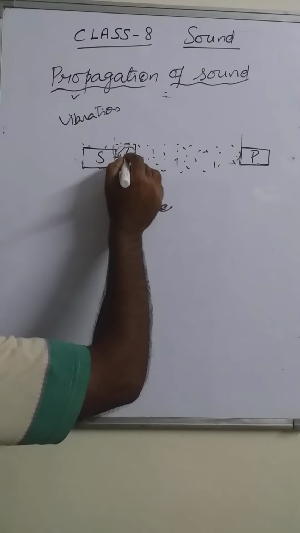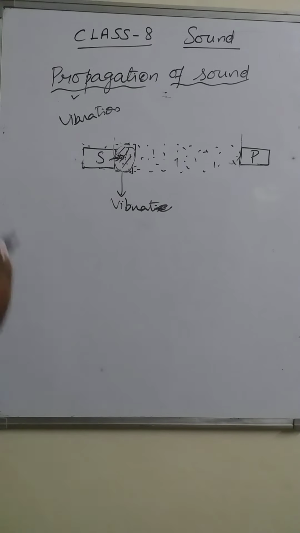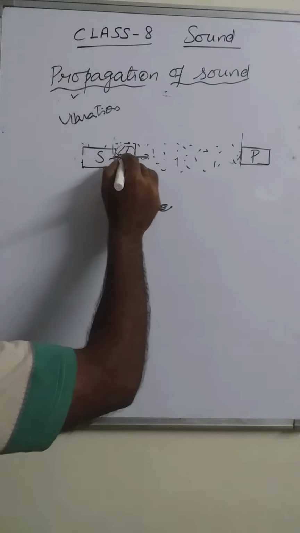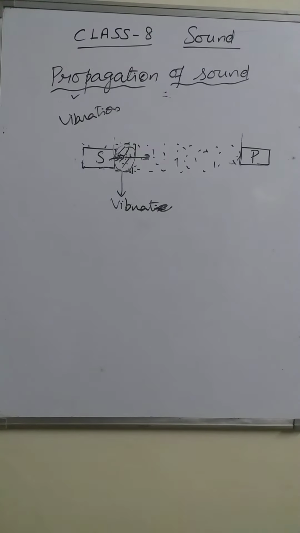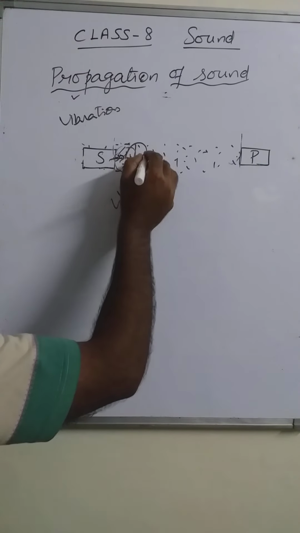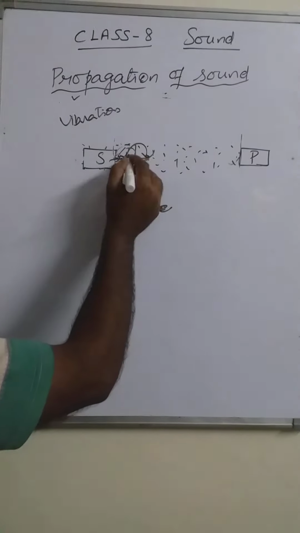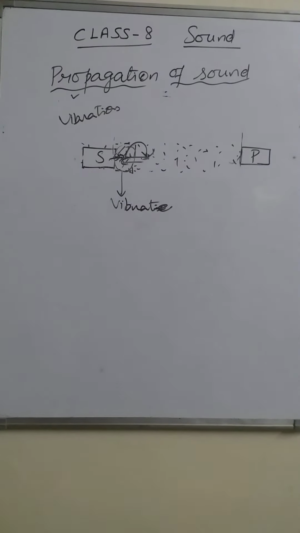Then that air particle receive that energy from the source and it start to move in this direction. While it is moving towards the new portion, the neighboring portion, that energy is transferred to the neighboring part. After transferring energy, the particle come back to the original position.